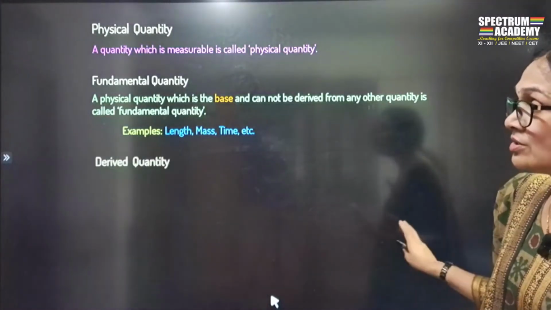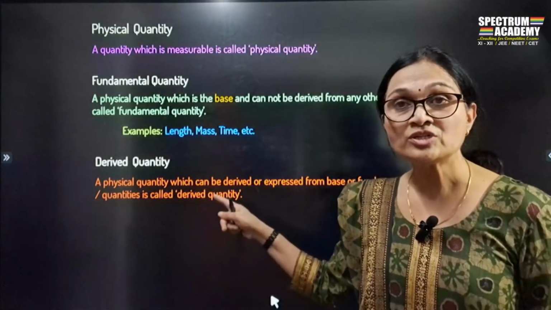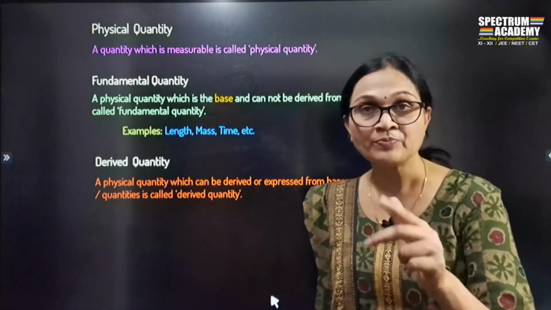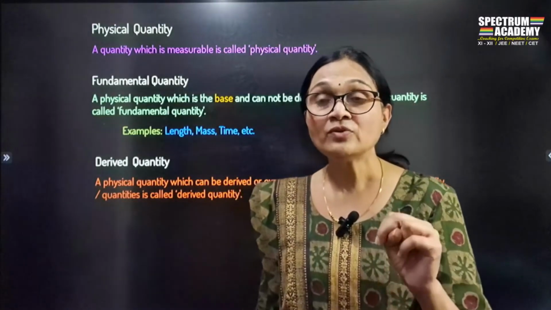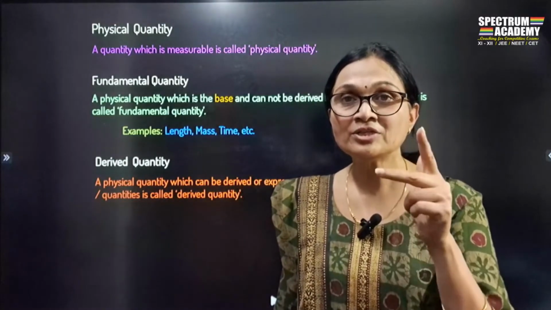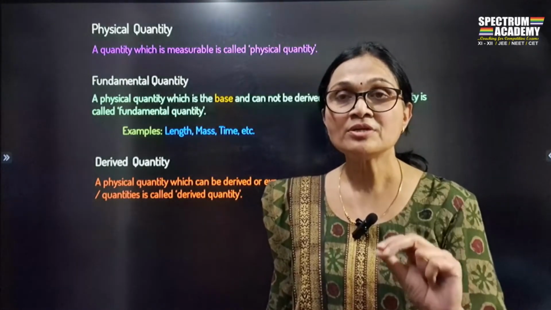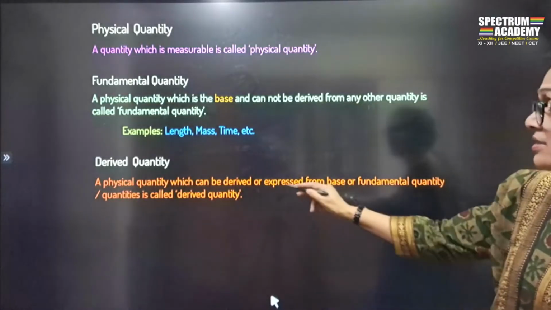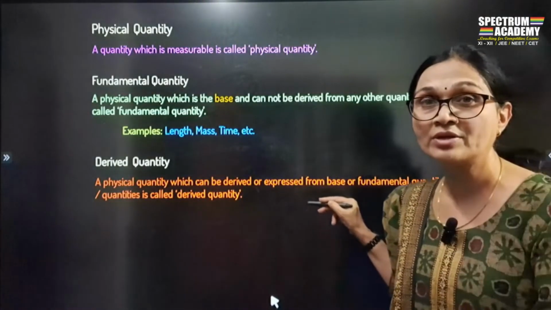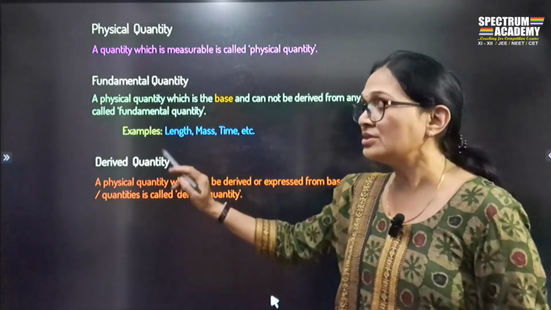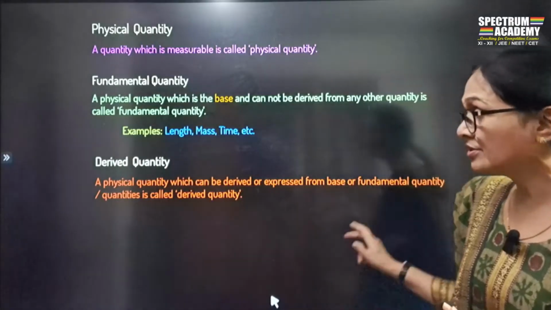What are the derived quantities? A derived quantity is a physical quantity which depends upon, like area is length into breadth, it is depending upon two quantities. Or volume is length into breadth into height, it is depending upon three quantities. So these are the quantities which are derived from more than one fundamental quantity, and these quantities are called what? Derived quantities. Okay, I think the definition is clear.